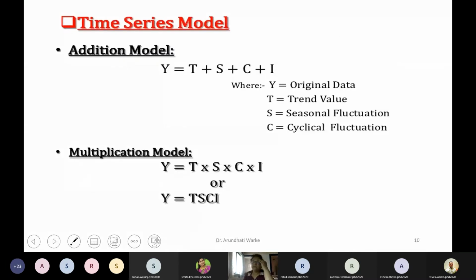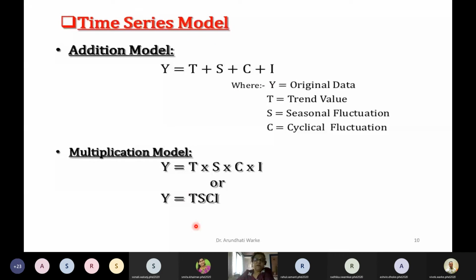There are two types of time series models. One is the addition model and the second is the multiplication model. Now the addition model is Y = T + S + C + I. Now what is Y? Y means original data, T means trend value, S means seasonal fluctuation, C means cyclic fluctuations, and I means irregular fluctuations. Because of irregularity, there are some fluctuations. So this is called the addition model of time series.